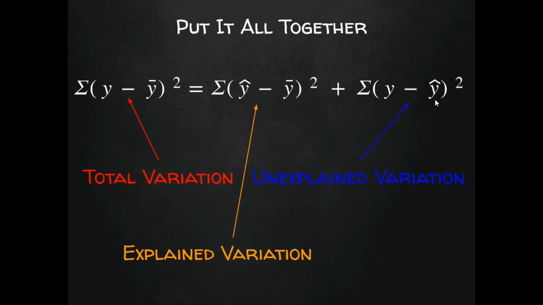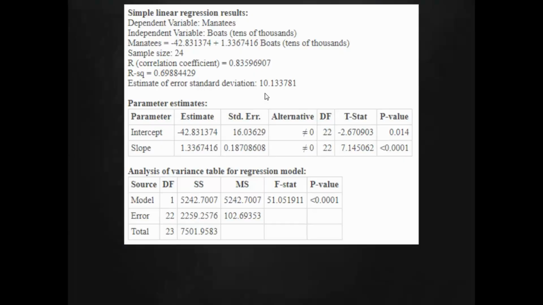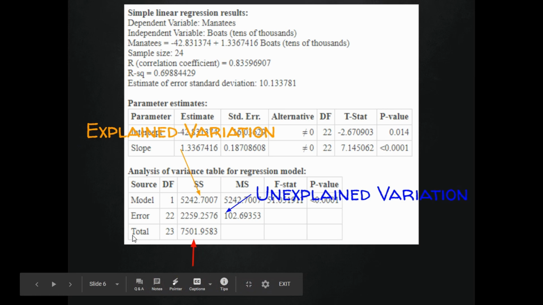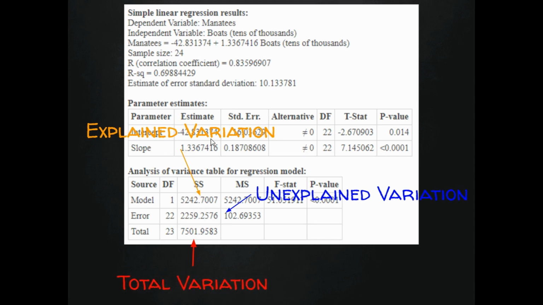Now, before you panic and start thinking you're going to have to plug a bunch of numbers in here and square things and add them up, in the regression output in StatCrunch, they give you all three of those numbers already. So here in our analysis of variance table at the bottom, this total is our total variation right here. The model row, this number right here, 5242, would be our explained variation, and the error is our unexplained variation. So when you run that least squares regression, the simple linear regression in StatCrunch, it gives you all three of those values. So don't worry about having to add up and square a whole bunch of stuff.